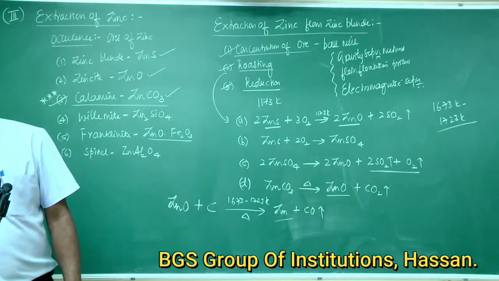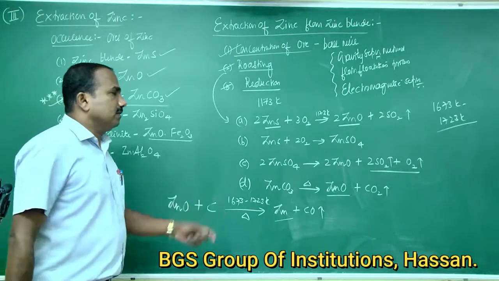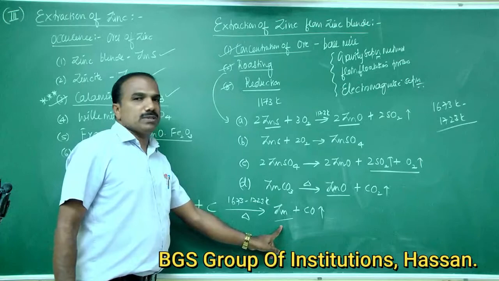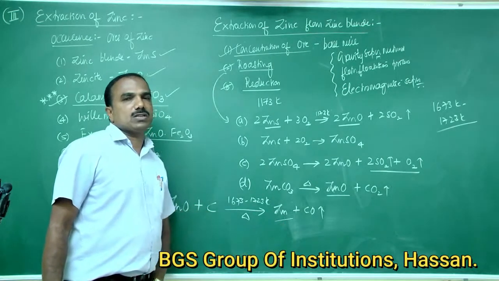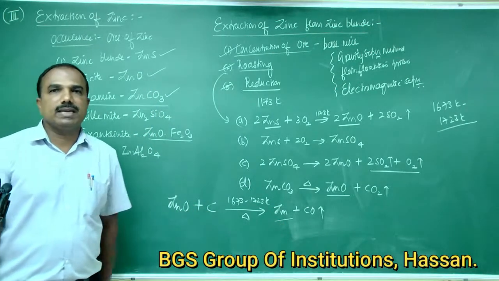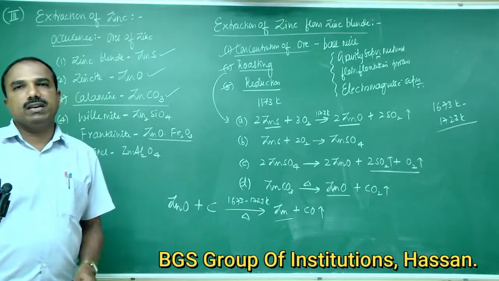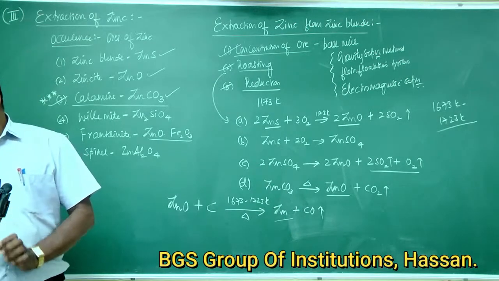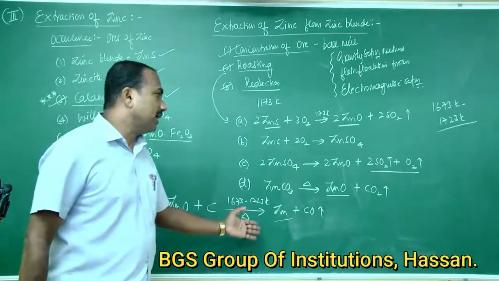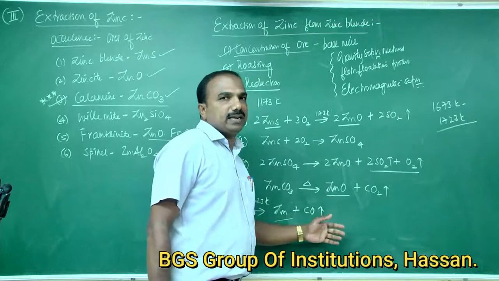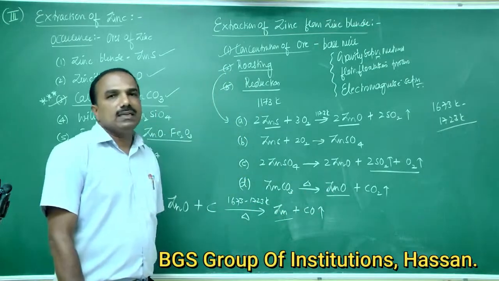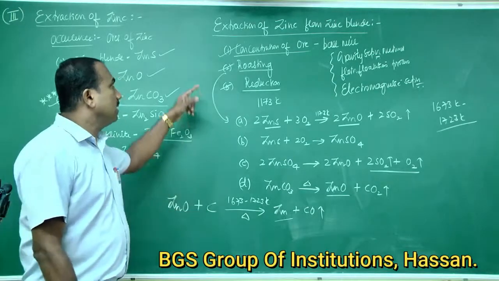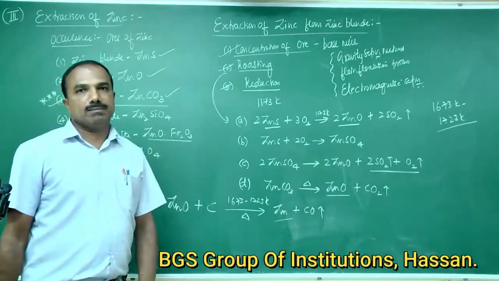The zinc metal obtained is called impure zinc. Zinc, being volatile, distills over, leaving behind impurities, and it is collected by condensation and rapid chilling. So that's about extraction of zinc from zinc blende. Okay, thank you.